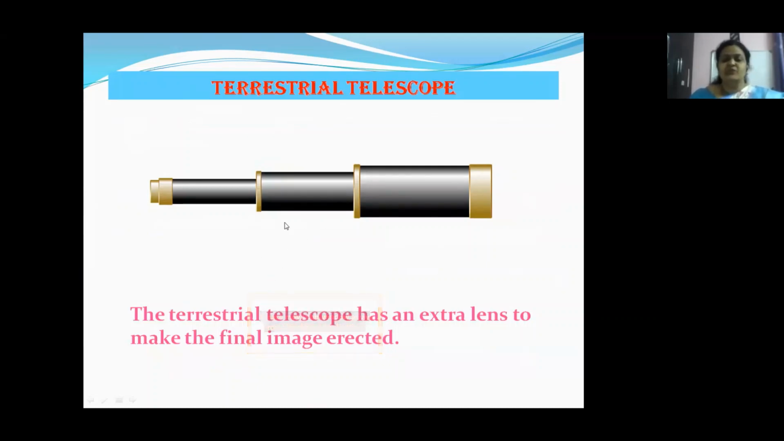This is a terrestrial telescope, children. There are different types of telescopes, basically the astronomical telescope and the terrestrial telescope. The astronomical telescope is used to observe objects in the sky. So even if it is an inverted image, it doesn't matter. But for observing an object on Earth, we need a terrestrial telescope which makes use of an extra lens so that the final image is erect.